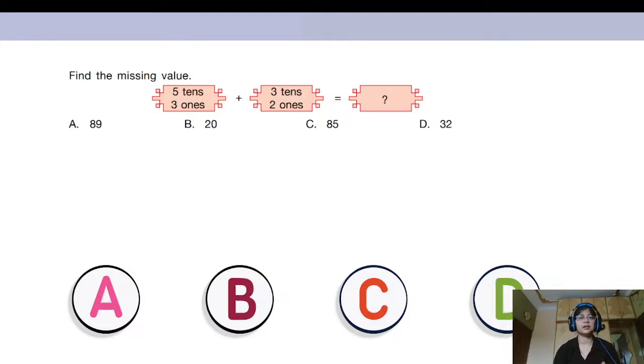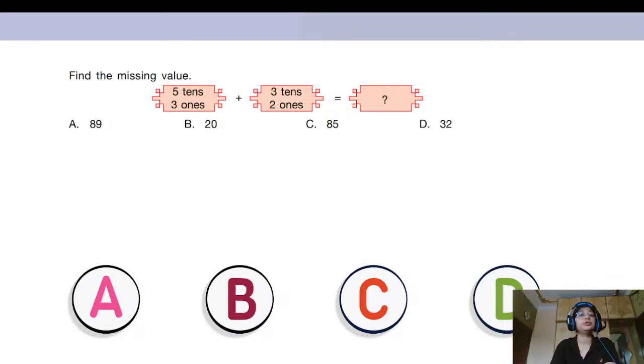So let's check. It says the first number is 5 tens and 3 ones. So what is 5 tens and 3 ones? 5 tens is 50 and 3 ones is 3. So 5 tens and 3 ones would be 53. With that, you have to do plus how much? 3 tens and 2 ones, right? So 3 tens is 30, 2 ones is 2. So the number is 32. So basically, you have to add 53 plus 32.